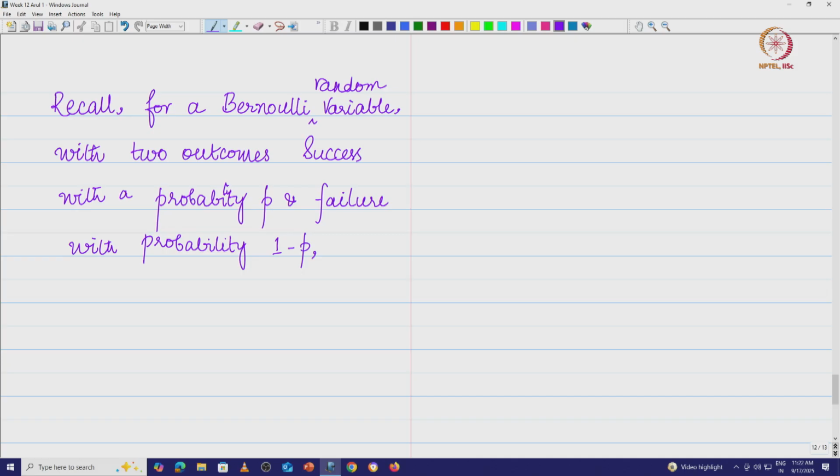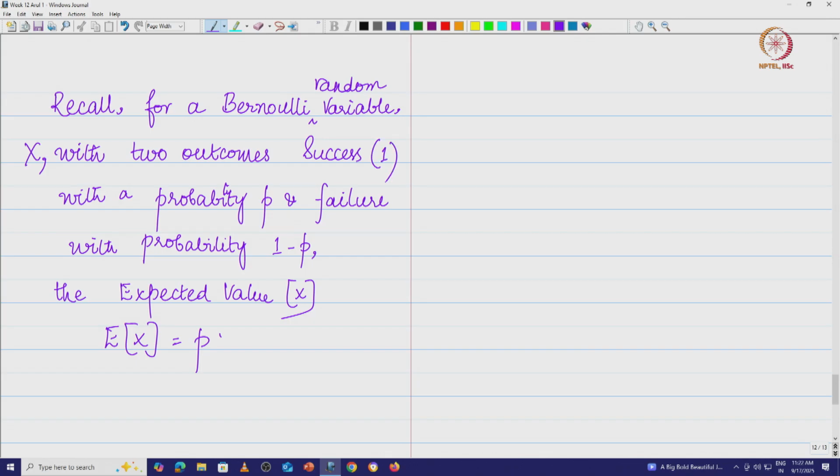this is the thing that we have: the expected value of the Bernoulli random variable x I've put here. So the expected value of x, which is nothing but E of x, is equal to p itself, because I'm going to model success as 1 and failure as 0.